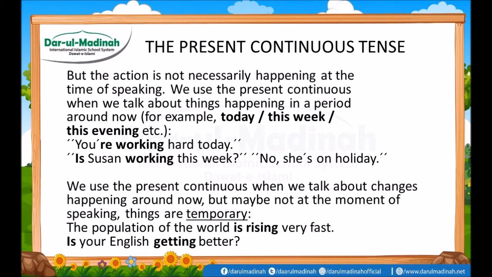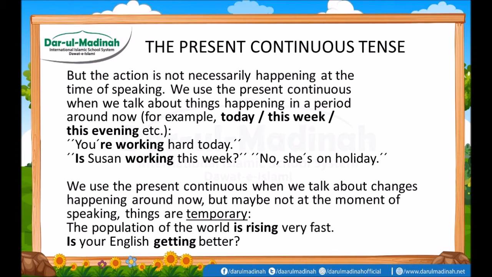In both of these sentences, you just observe the time manner. You are working hard today. So a period around now is here. Is Susan working this week? Now in this sentence, the period around now is going to be the week, the 7 days. So the boundaries of time are not necessarily fixed in present continuous tense, but the time manner is very compulsory.